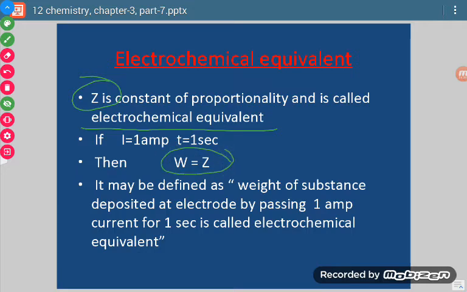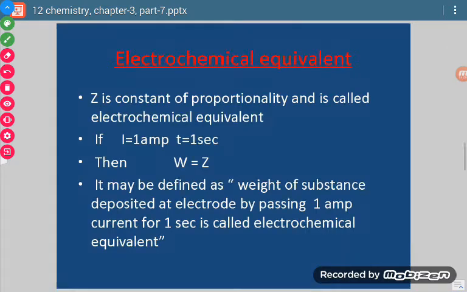If we take current as 1 ampere and time as 1 second, then W becomes equal to Z. So we can define electrochemical equivalent as the weight of substance deposited at a particular electrode when 1 ampere current is passed through the electrolyte for 1 second.